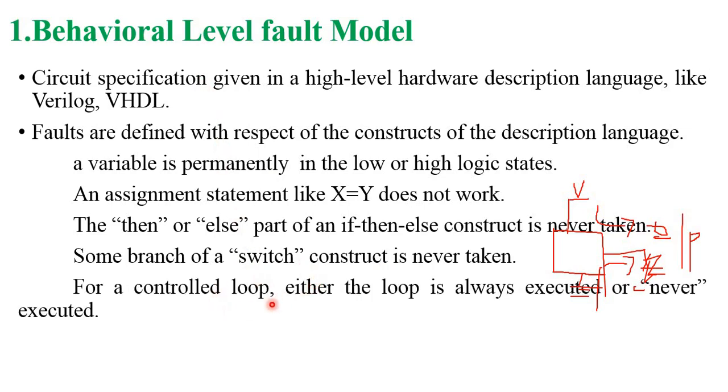And loops are either always executed or never executed. Whenever I need the loop, if the loop is working, that is good programming. If it is always executed or never executed, that is also one fault. This type of fault is called behavioral level fault modeling.